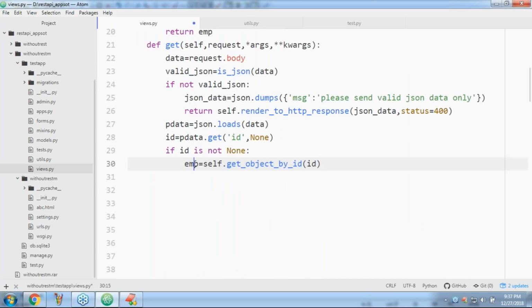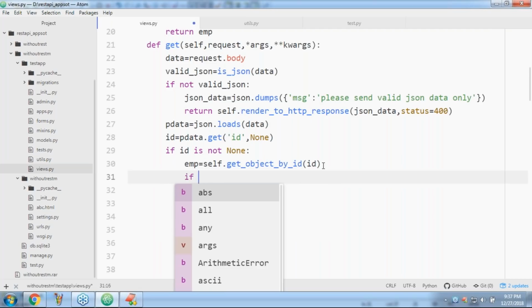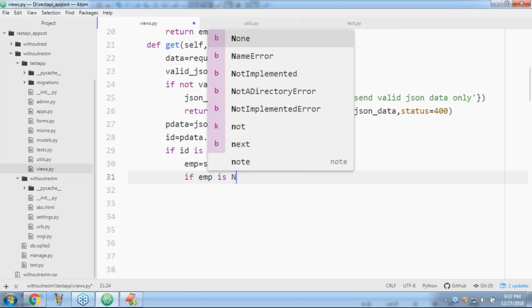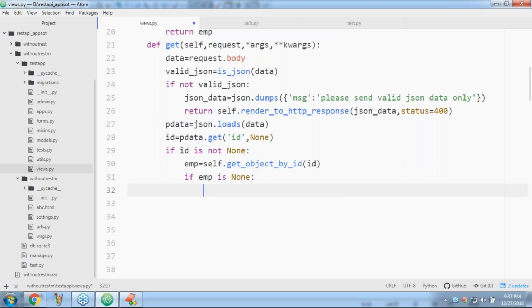If the corresponding employee object is not there, sir, say you are passing ID 100 and there is no employee object, then how to handle it? If emp is None, sir, can you please tell what will happen? If emp is None, it means the corresponding record is not available, no matching record found with the specified ID, and I have to provide that message.